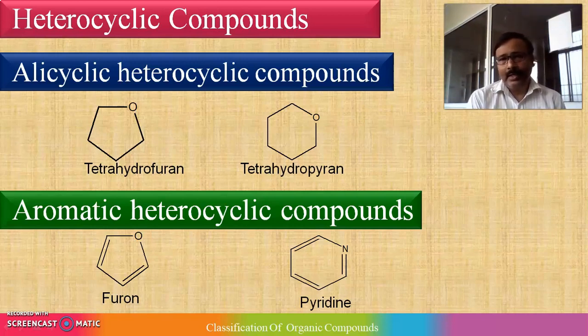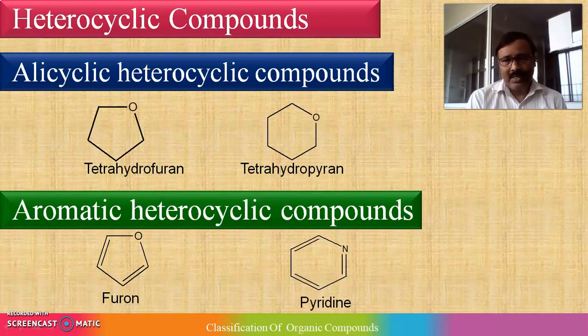No doubt it contains double bonds, that is unsaturation, right? And again on heating, or particularly just burning the compound, it gives a black sooty flame. So aromatic, again cyclic, contains heteroatoms like nitrogen or oxygen or sulfur, or a combination. So that becomes an aromatic heterocyclic compound.